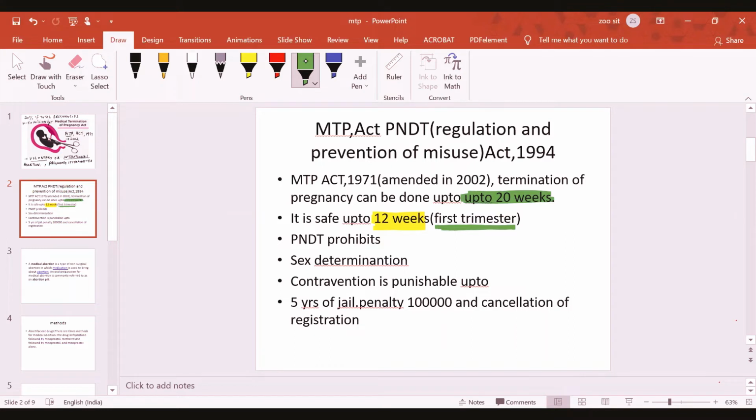So there are various diagnostic techniques available. I have made it clear during developmental biology. I told you that one of the techniques is known as amniocentesis, and there can also be USG, ultrasonography, and chorionic villus sampling.